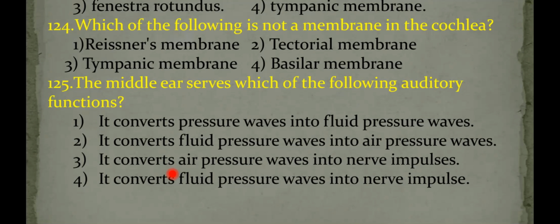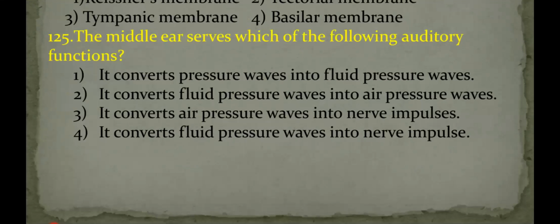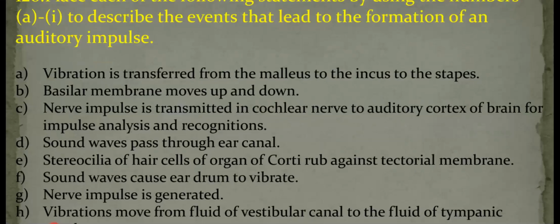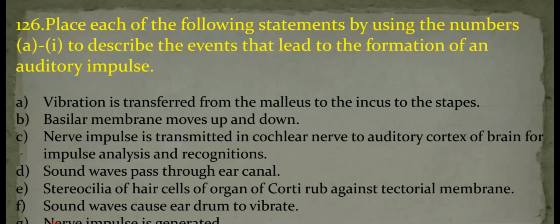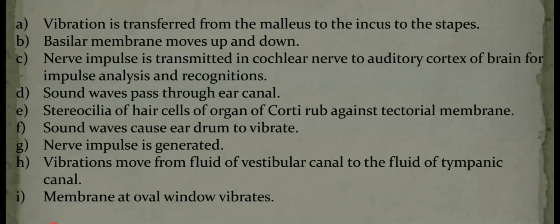Next, question number 126. Place each of the following statements, using the letters A to I, in the order of events that lead to the formation of an auditory impulse. Here many statements are given, and we have to arrange them in sequence. First, I will explain the mechanism of the hearing function.